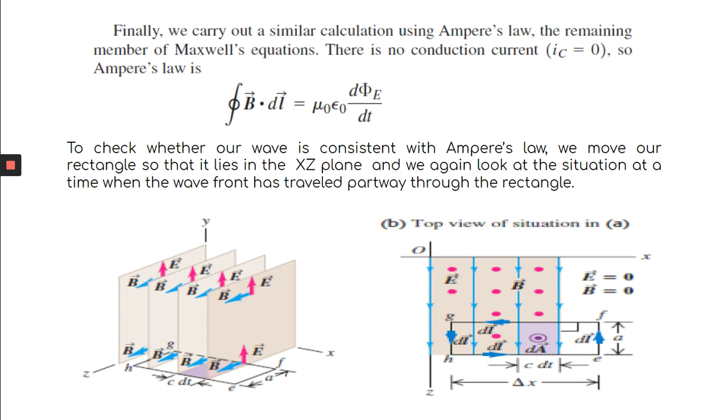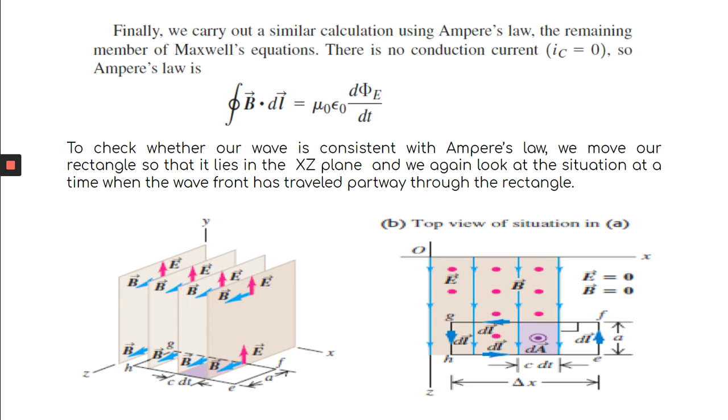Also here you see the wavefront, and in the region E to F the electric field is zero and the magnetic field is zero. So when you take the integration along the path EF, your B is zero. Again from the path F to G, B and dl are perpendicular to each other. But G to H, B is not zero. Again H to E, B and dl are perpendicular to each other.